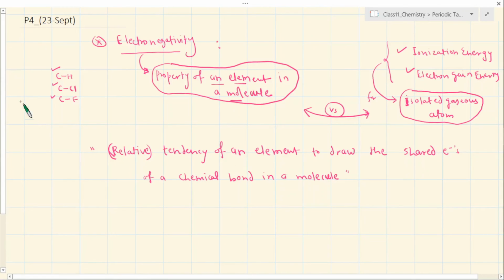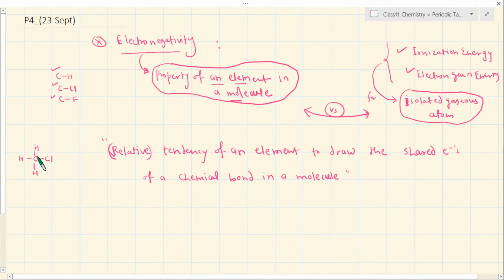Okay, what does it mean? You may have a molecule, for example, these are part of the molecule only. Suppose I talk about methane, or let's say methyl chloride or methyl fluoride. These are all molecules. So within this molecule, if you consider the elemental tendency of this carbon with respect to this hydrogen, that's why the term relative comes. For example, if I consider methyl chloride, hydrogen, hydrogen, hydrogen.